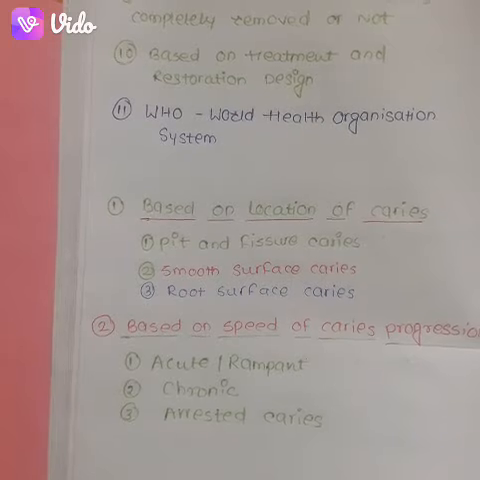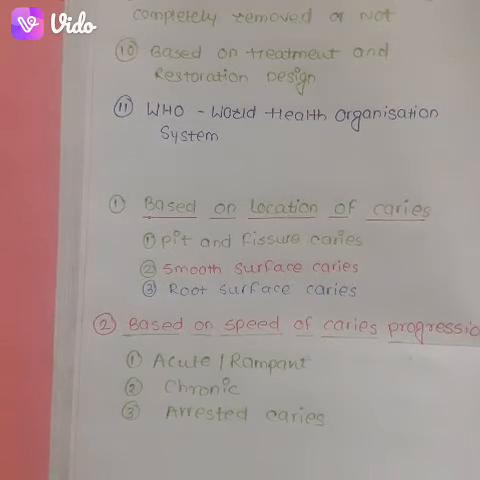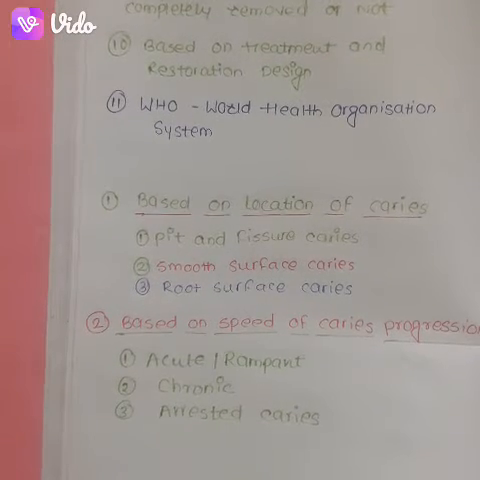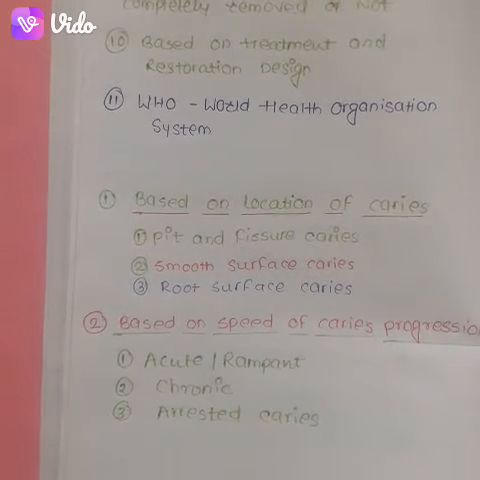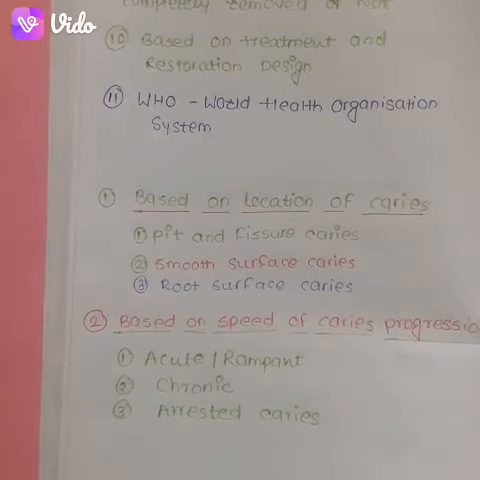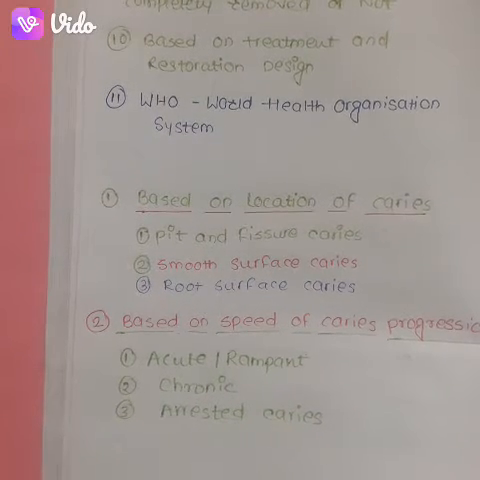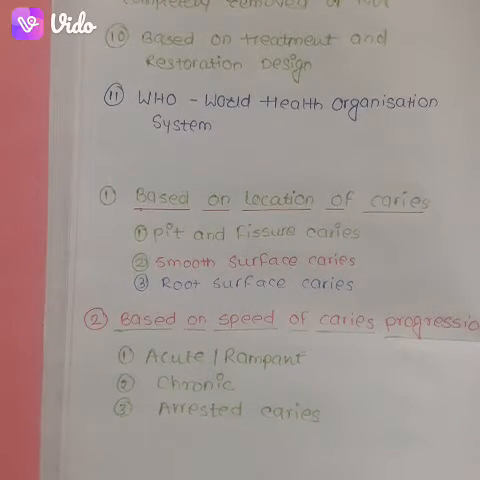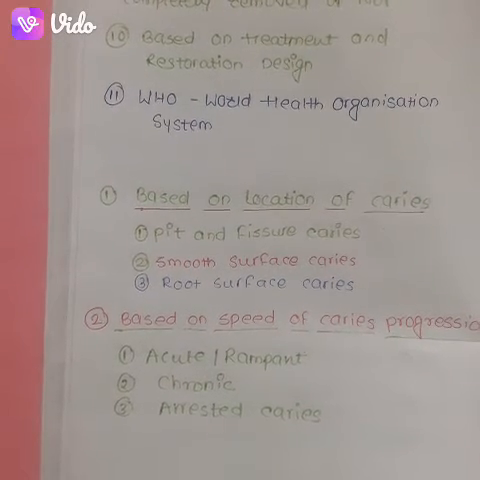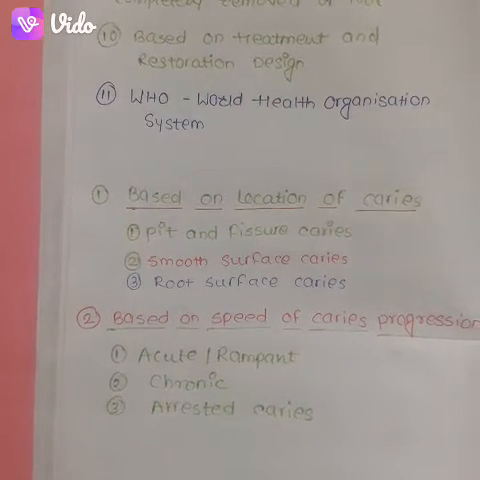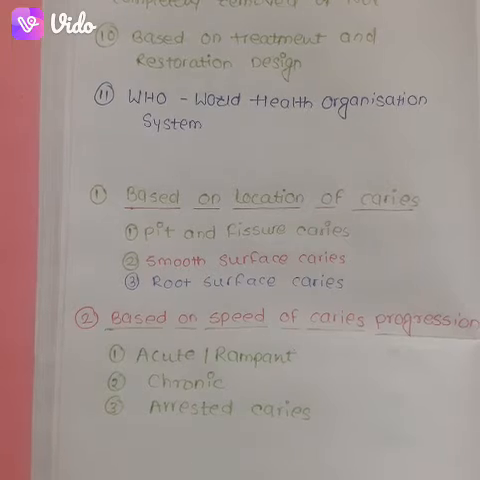First, based on the location of caries, it is divided into 3 types: pit and fissure caries, smooth surface caries and root surface caries. Pit and fissure caries involve the pits and fissures of the surfaces of the tooth. Smooth surface caries involves the smooth surfaces of the teeth rather than the pits and fissures. Root surface caries involve the root surface of the tooth.